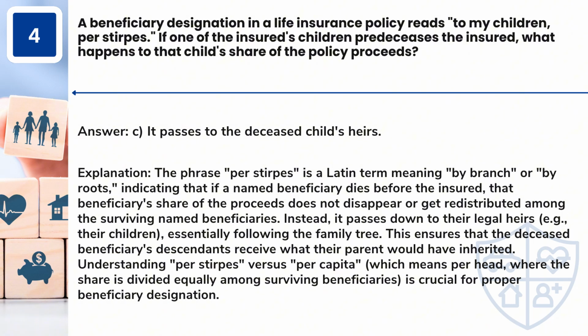This ensures that the deceased beneficiary's descendants receive what their parent would have inherited. Understanding per stirpes versus per capita, which means per head, where the share is divided equally among surviving beneficiaries, is crucial for proper beneficiary designation.